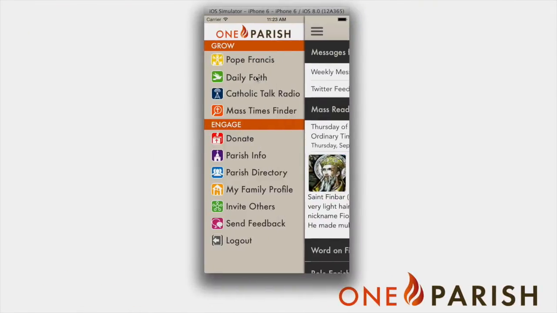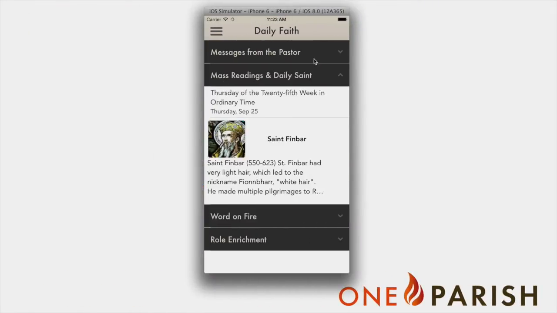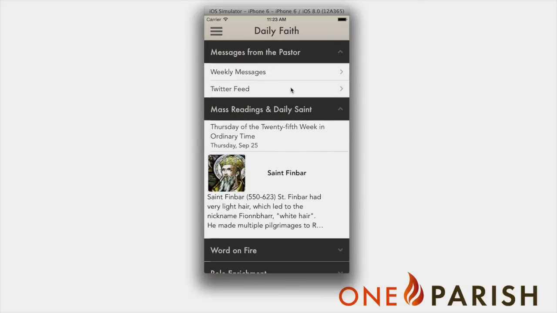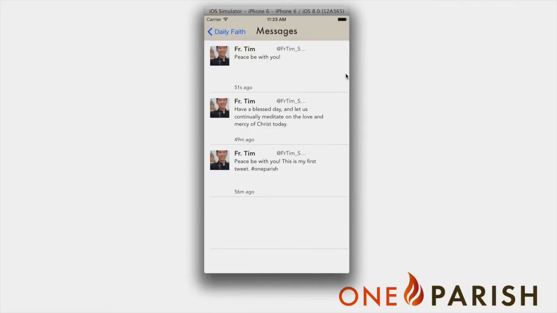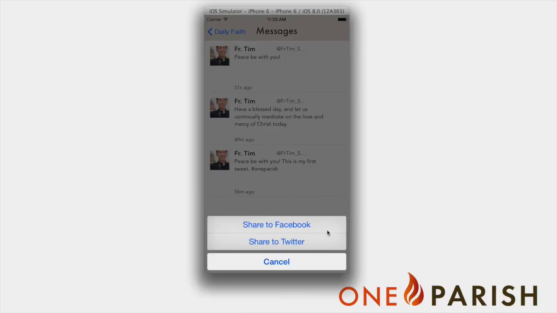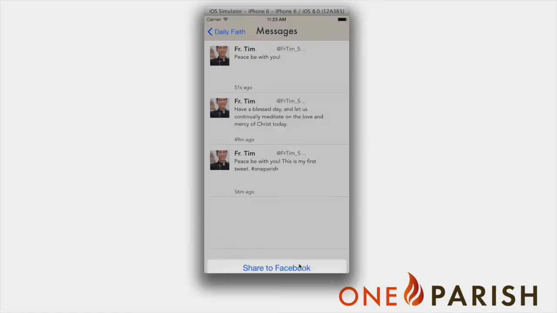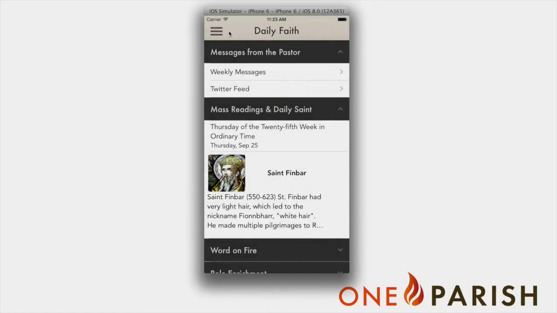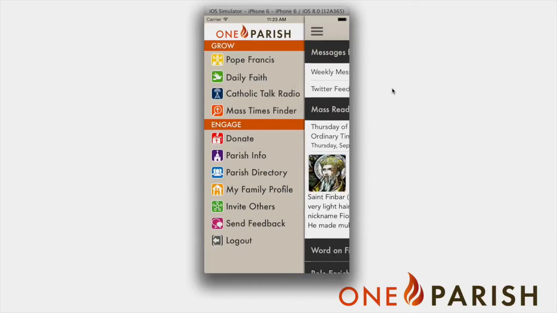We'll go back over to the simulator for a second, and we'll go to the Twitter feed. And as you can see, the new tweet from Father Tim is now available right here in the app. Your parishioners can also click on each one of the tweets and share it out to Facebook or retweet it on Twitter. This is a great way to multiply your reach as a pastor and help them to have great inspirational information about your daily faith that can go out via their social networks.